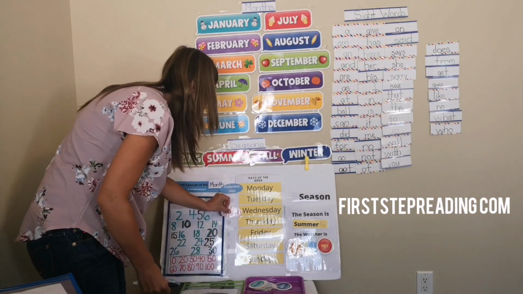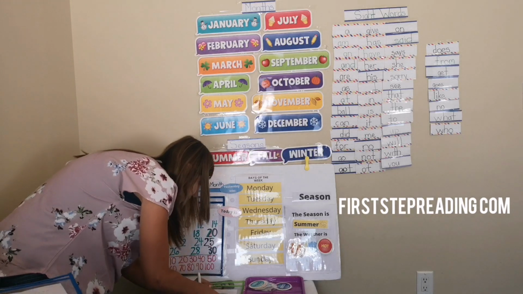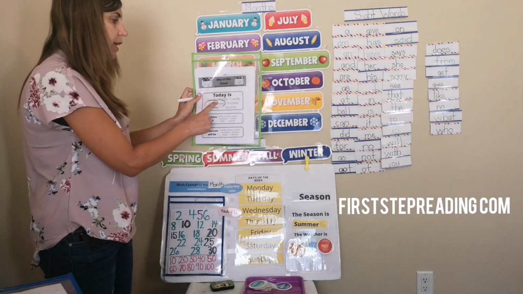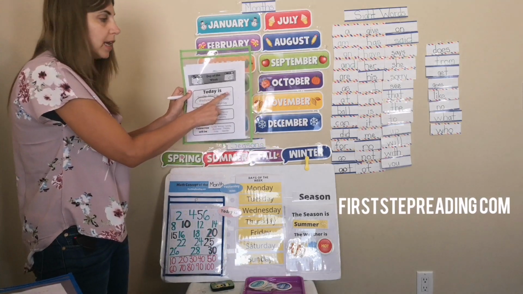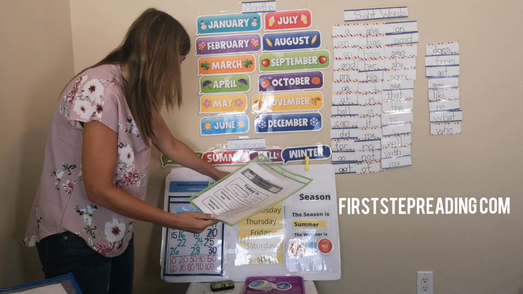Today is Wednesday. So you can circle that on your days of the week. And if today is Wednesday, yesterday was Tuesday, right?